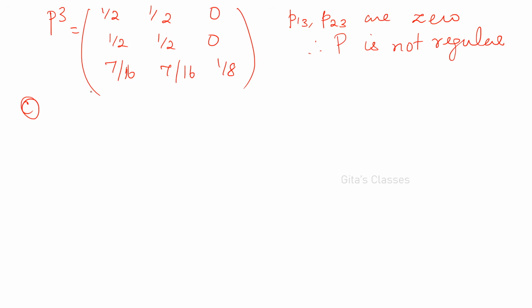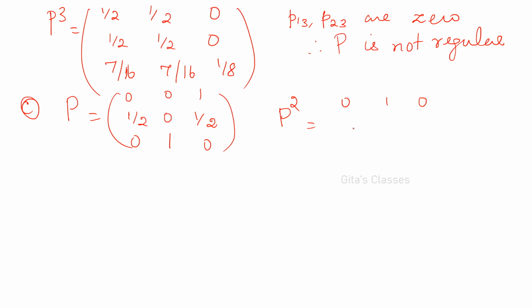Now third one, P is equal to 0, 0, 1, 1 by 2, 0, 1 by 2, 0, 1, 0. So P squared will be equal to 0, 1, 0. Then 0, 1 by 2, 1 by 2. Then 1 by 2, 0, 1 by 2. So there is a sign of those zeros changing, right?